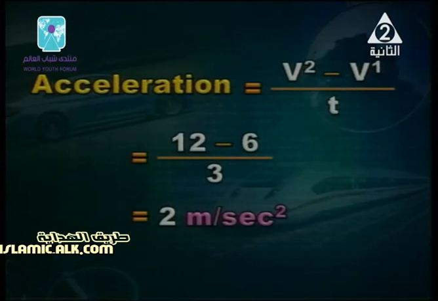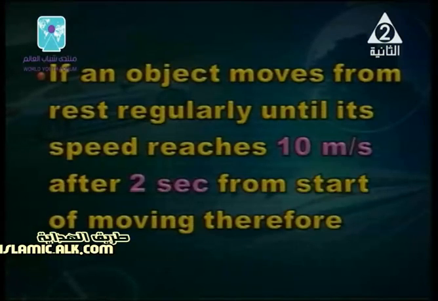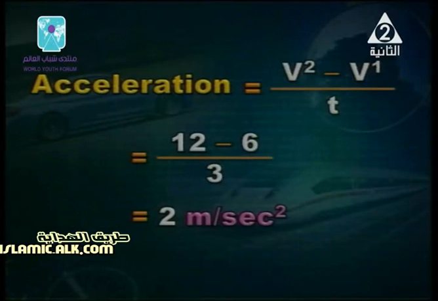v2 minus v1 over time, 12 minus 6 over 3. It's good. Equals 2 meter per second square. Good. Say meter per second square in these cases, because when I say meter per second square, it means you caught the unit. And we said no problems without units because it has a mark. All the time I work through full mark.